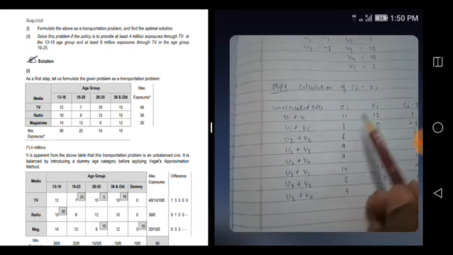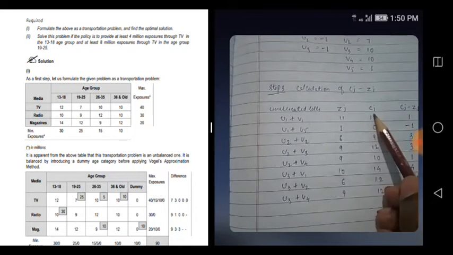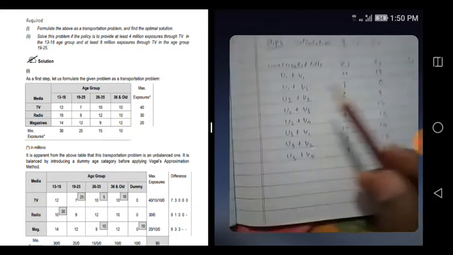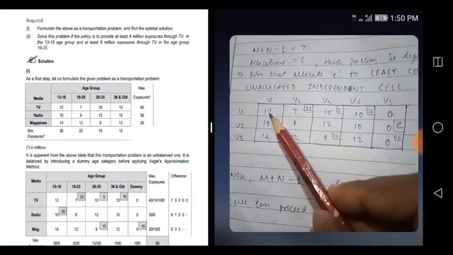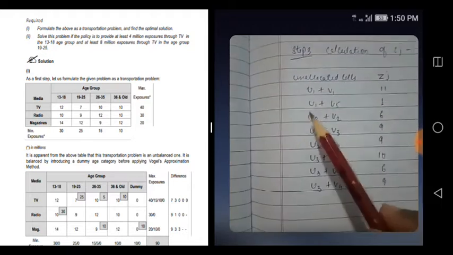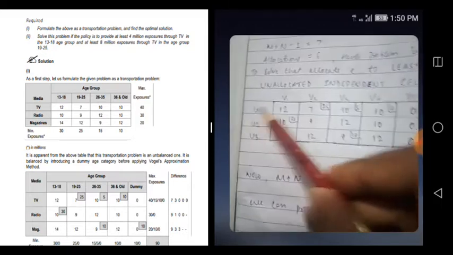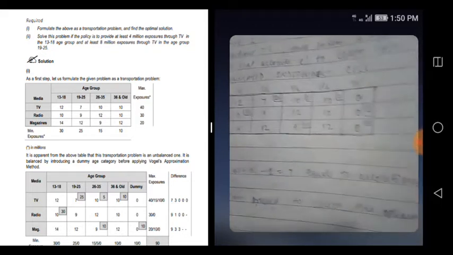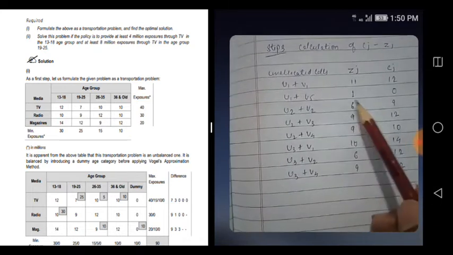Then Cj is nothing but the corresponding cost, which you will find from this table. What is the first one? u1 plus v1, 12. Then u1 plus v5, 0.